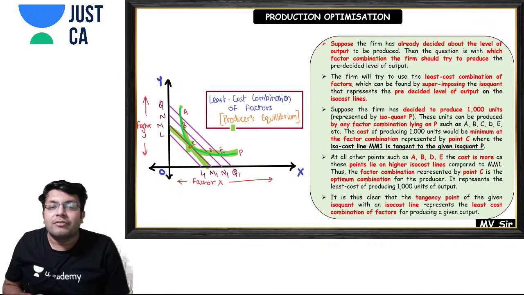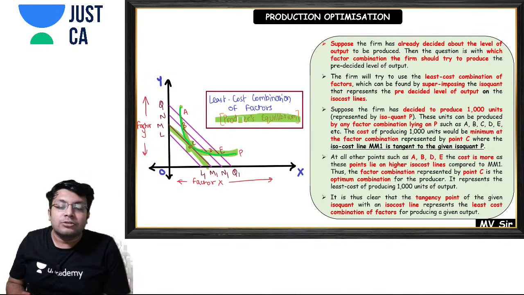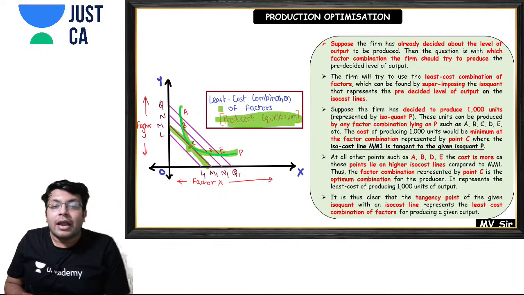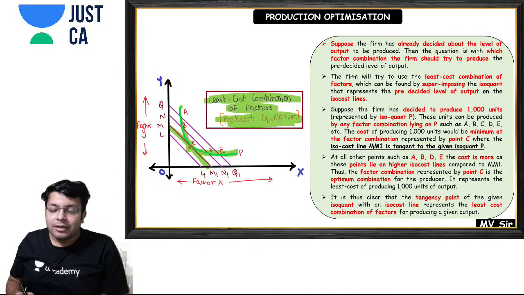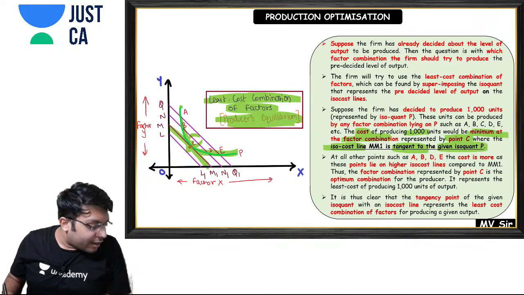At that point we call it the producer's equilibrium, and it is the least cost combination of factors. Are you getting my point or not? So the cost of producing 1000 units would be minimum at the factor combination represented by point C, where the iso cost line is tangent to the given isoquant.